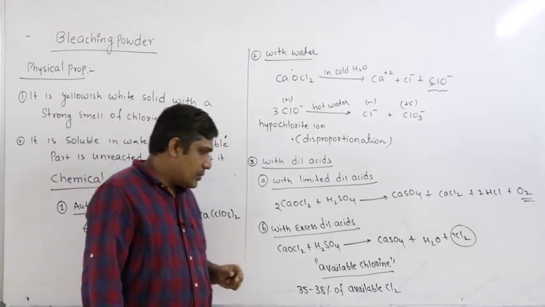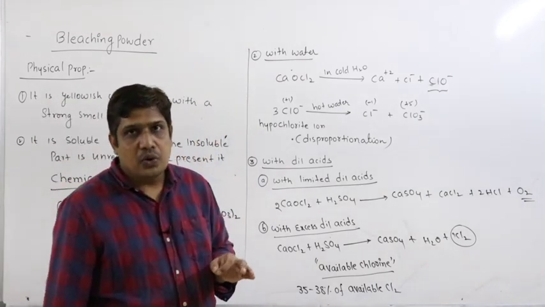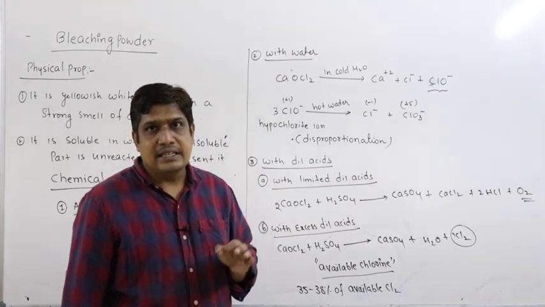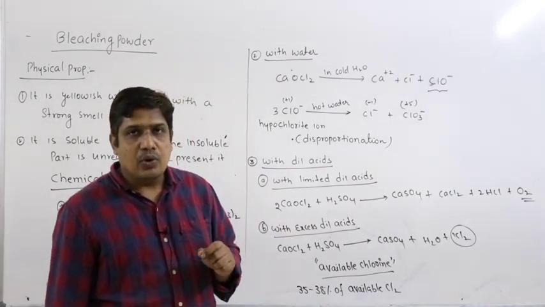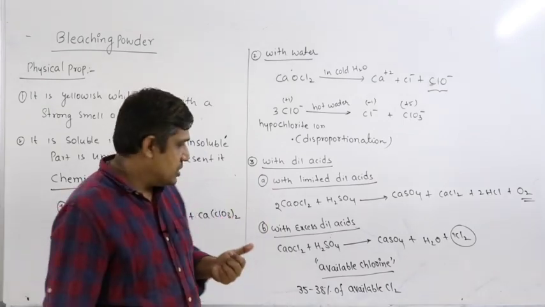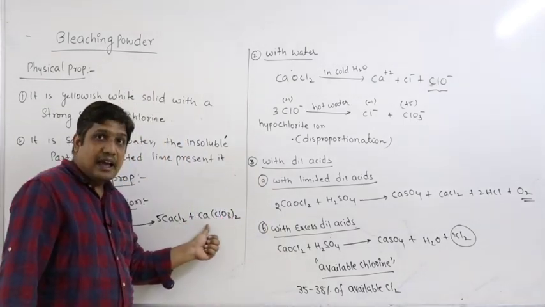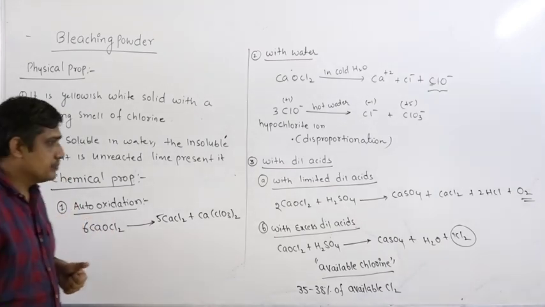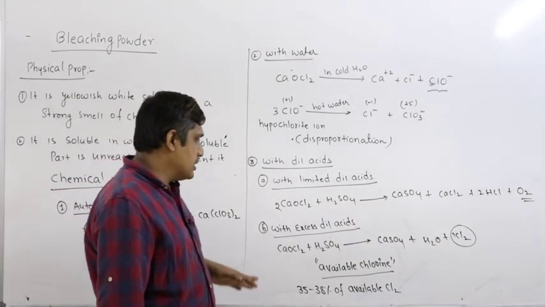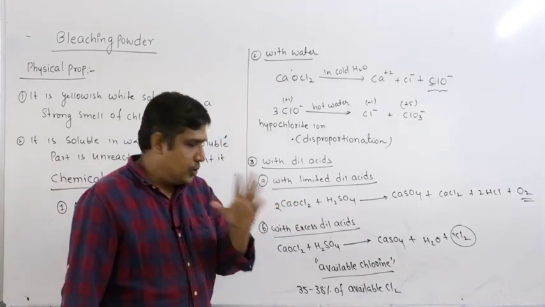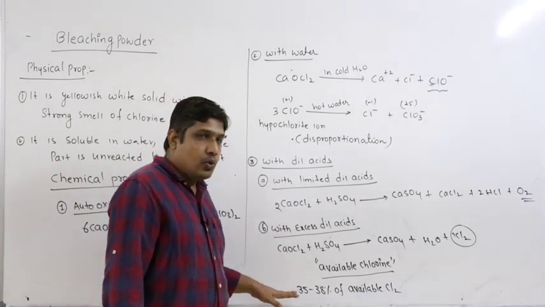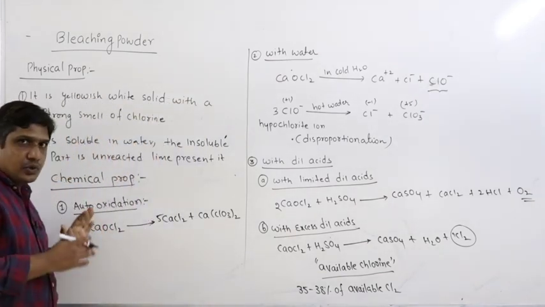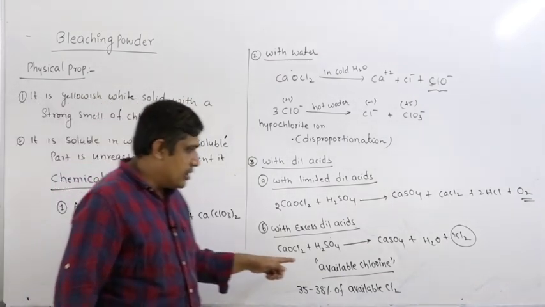Once again, if the bleaching powder is stored for long periods, the available chlorine decreases because the bleaching powder will undergo conversion into calcium chloride, CaCl2, by auto oxidation. So these are the 3 points. What is available chlorine? What is a good quality of bleaching powder? What happens if you store it for long periods?